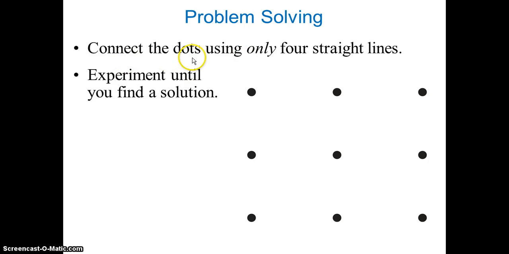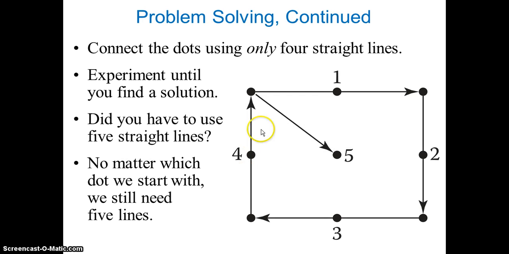It's like connecting dots using only 4 straight lines. And you can experiment in your notes until you find a solution. Here are the dots and you need to connect the dots using only 4 straight lines. Experiment until you find a solution.